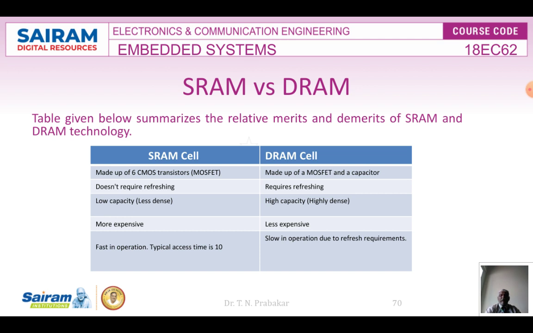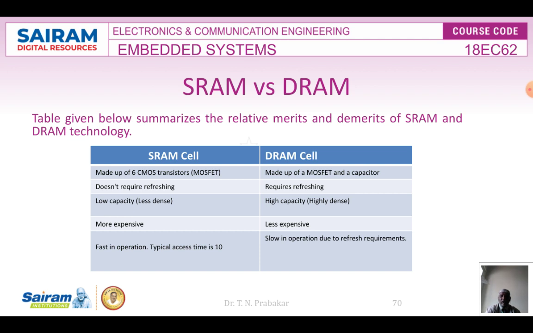And the comparison between the static RAM and dynamic RAM is given in this table. The SRAM is made up of 6 CMOS transistors, while the DRAM is made up of a single MOSFET and a capacitor, as shown in the diagram. SRAM doesn't require refreshing because the data is stored as a voltage. So the voltage most probably will not leak out. But in the case of DRAM, the data is stored as a charge, so the capacitor may leak. So it needs periodic refreshing. SRAM is low capacity or less dense, while DRAM is high capacity or high density because only one transistor is required. For SRAM, we need 6 transistors, right?